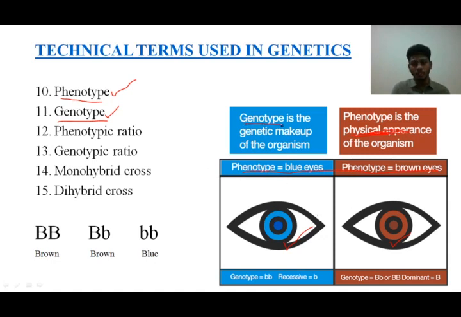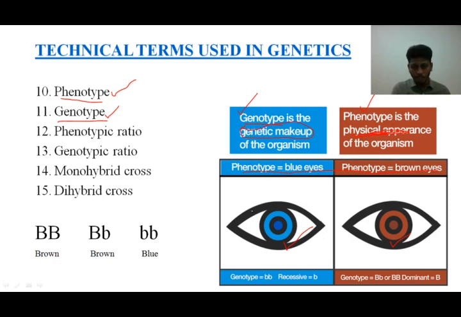So here is genotype. Genotype is the genetic makeup of an organism, what kind of genes we have, whether they are dominant, whether they are recessive. Such arrangement is called genotype. Without talking about any genes, if you are able to differentiate by your physical appearance, then we call it phenotype. By the alignment of genes, if you are expressing, then it is genotype.